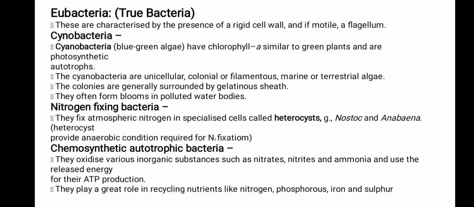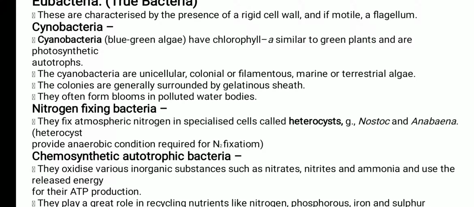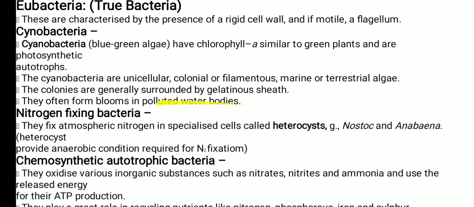The cyanobacteria are unicellular. What type of body organization do the cyanobacteria have? First, they are unicellular, meaning the body is made up of only a single cell. They may live in a colony or have a filamentous body or be terrestrial algae. The colonies are generally surrounded by a gelatinous sheath. Gelatinous sheath means the whole colony is covered by a jelly-like sheath structure.